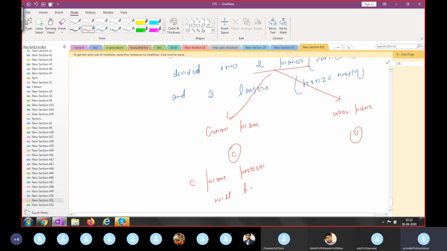User plane protocols will handle user traffic information.